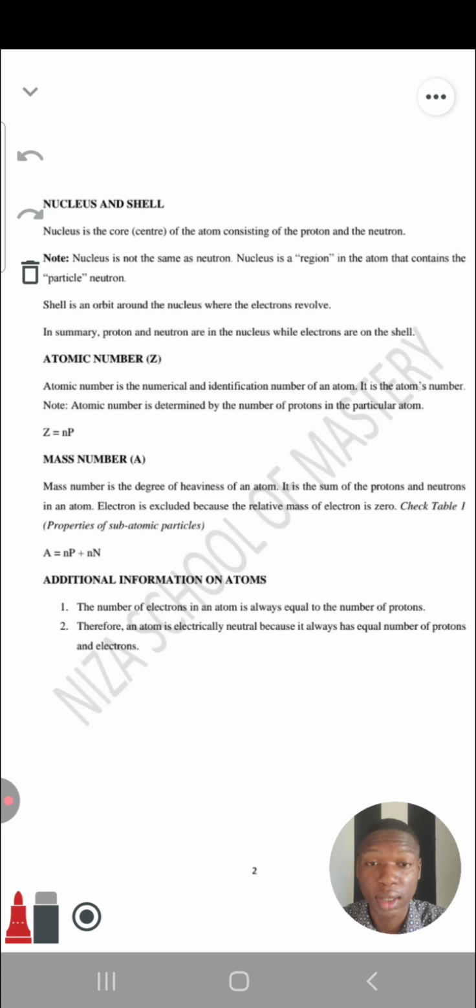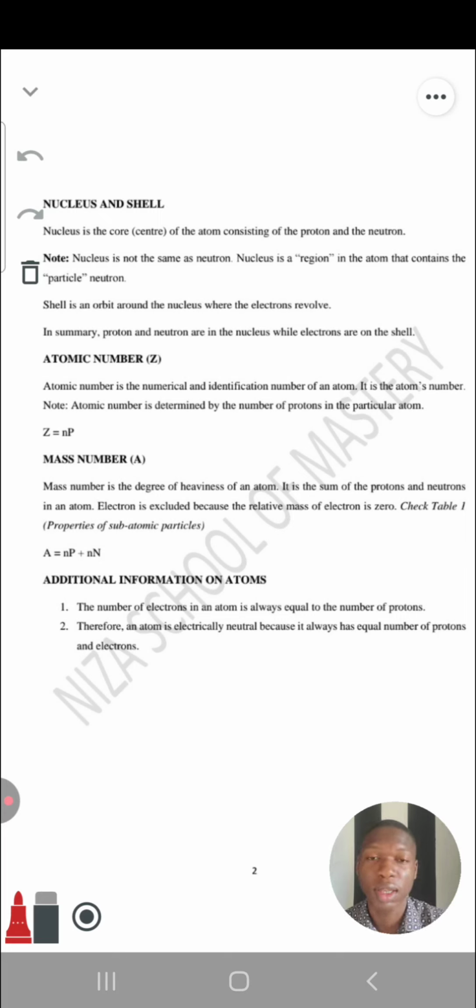Such that I can come to the exam and say number 10, stand up, and without mentioning your name, you will know that I'm talking about you. I can call your name, but I can also just mention your number. So that means your number is your identification number. That number can identify you. Only you have that number. It is yours. So if I say number 15, that person will stand up even without mentioning the name. So that's the same thing atomic number is to an atom.